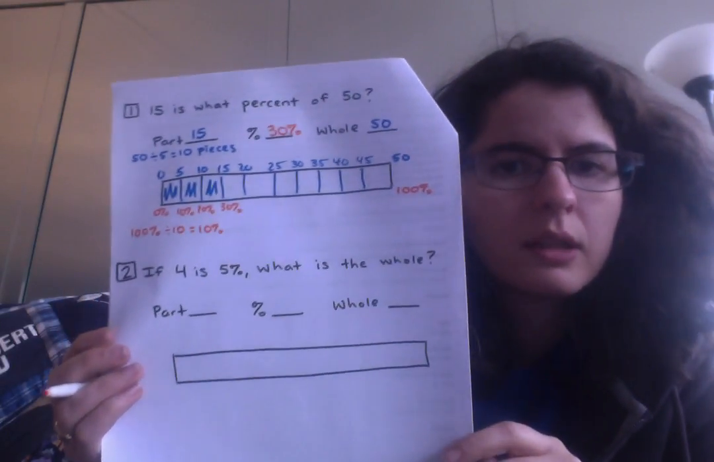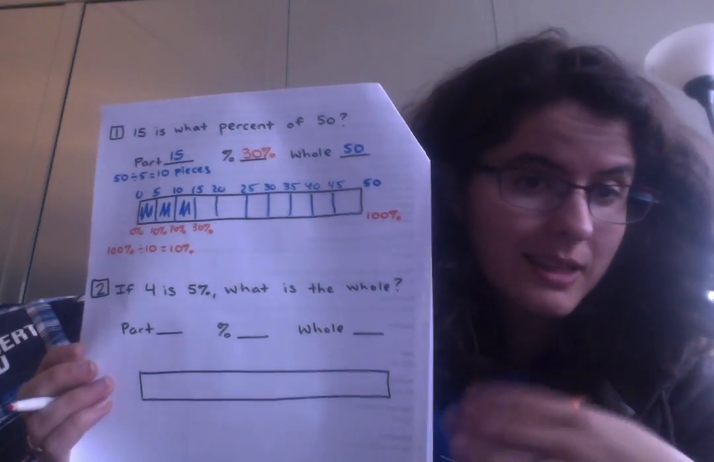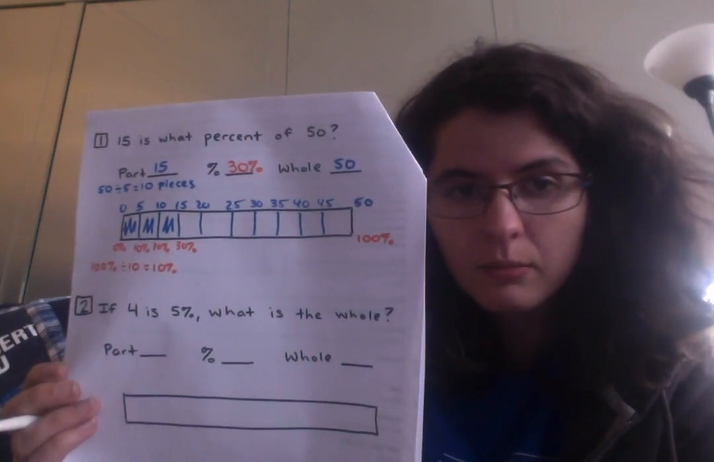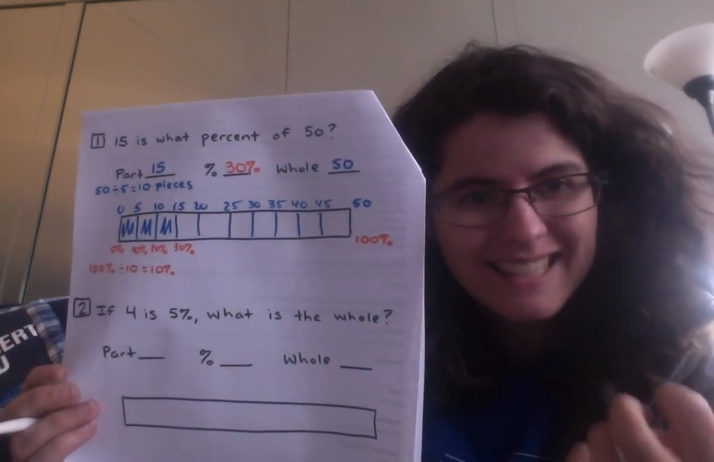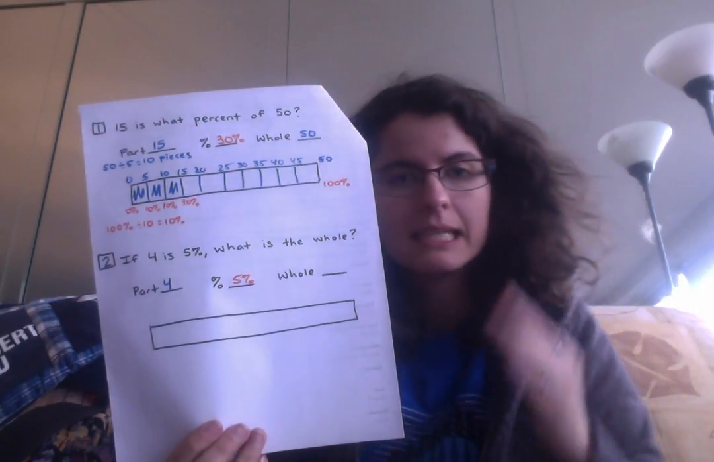Now for the next one, if 4 is 5%, what is the whole? Well, the problem already kind of tells you what we don't know. We don't know the whole. We know 5% must be our percent, and 4 is that 5%. 4 is the part here. So we know that 5%, we know 4. That looks like the second problem of the day, where we knew our part and we knew our percent and we needed to get up to the whole.